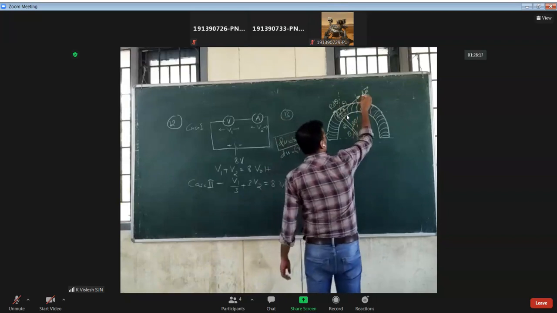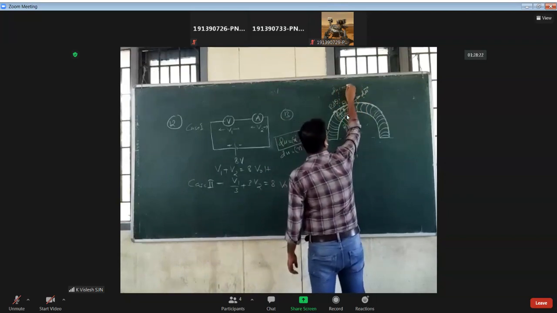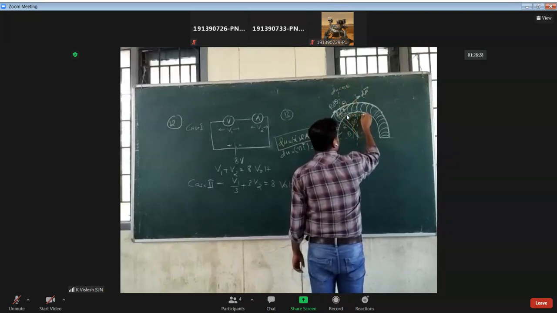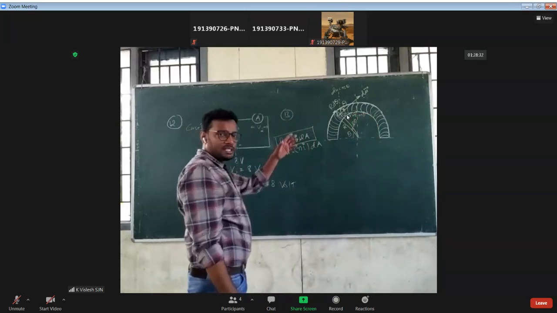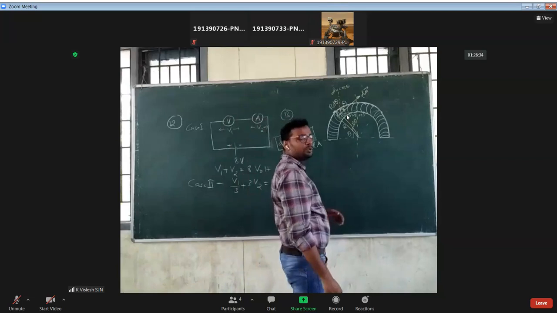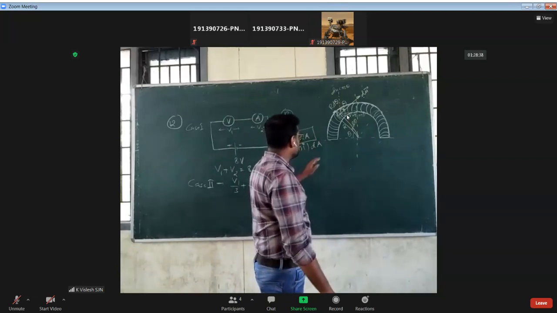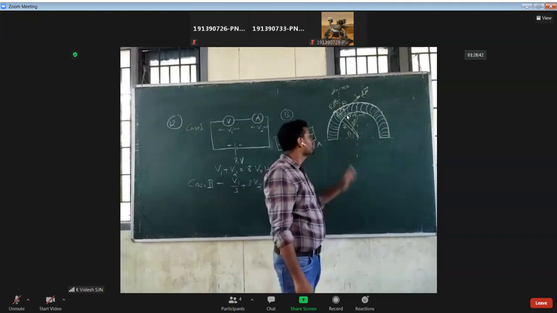So it will have two components of this d mu. It will be d mu cos theta, and in this direction it will be d mu sin theta. So you will get d mu x and d mu y. You have to integrate it properly. Here we integrate in terms of theta, so the limit will be from 0 to pi.